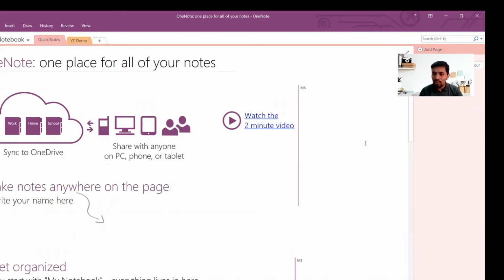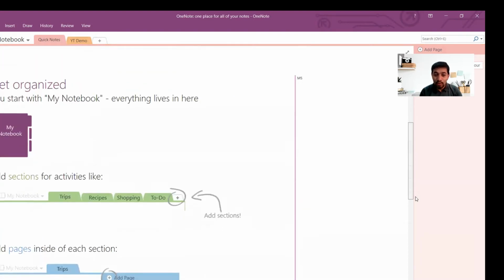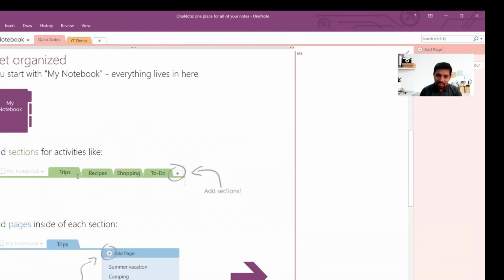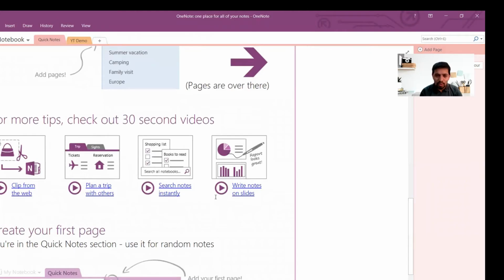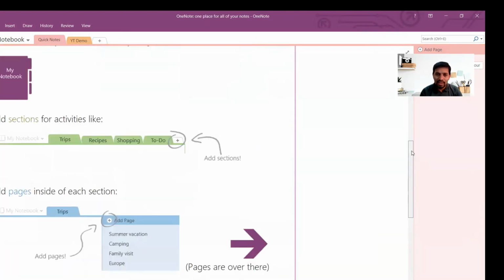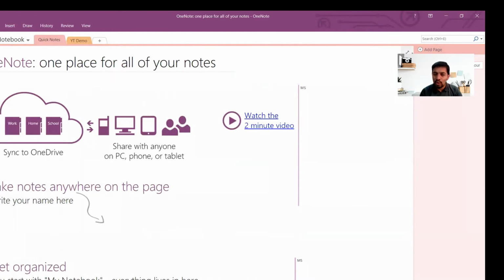In this one, you will have a brief video on how to use it, how to organize it, and how to create sections, for example trips, recipe, shopping, to-do list and all that, and how to create pages, right? You can create different pages as well. There are also clips available. When you do that, it will be within Microsoft itself, right? The first page you will have is quick notes.